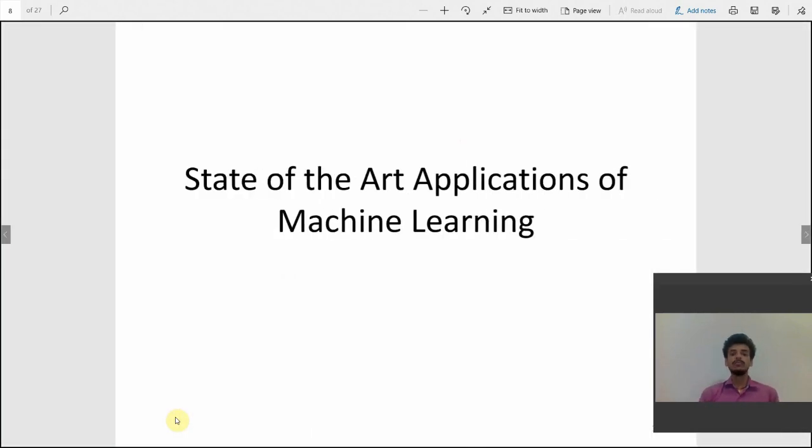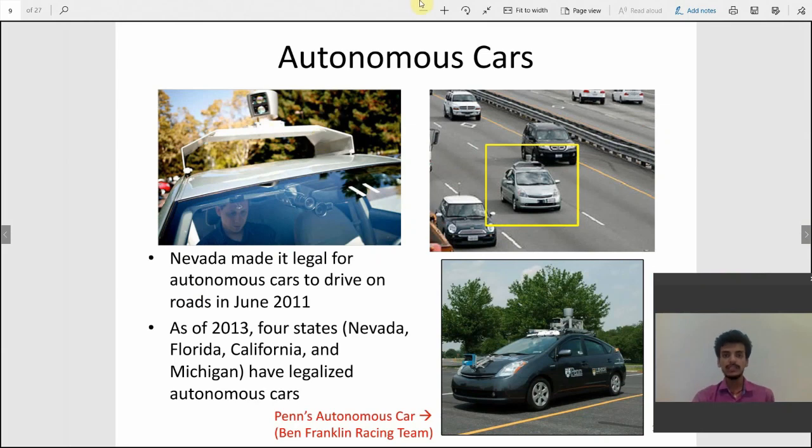So, state of the art applications of machine learning. Here we will see the actual application of machine learning, like autonomous cars or some other application. So here we can see autonomous cars. Nowadays machine learning and artificial intelligence have grown so much that we don't actually need to drive our cars. In a few days the cars are going to be driving automatically. And there are a few states, you can see Nevada and a few more states, which have legalized the